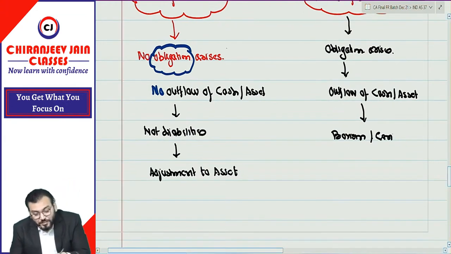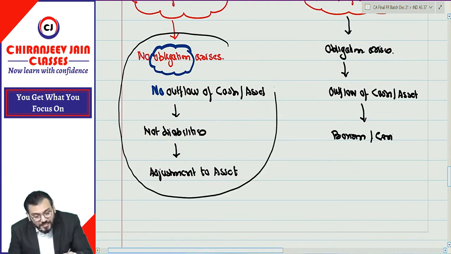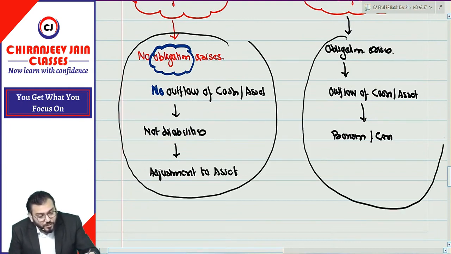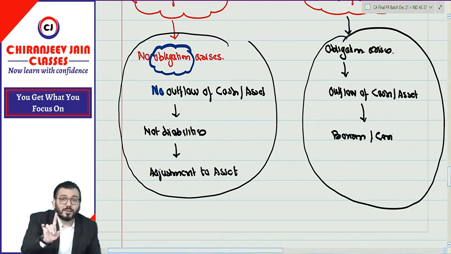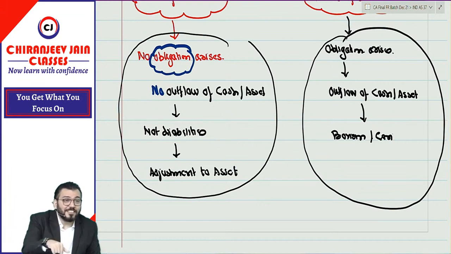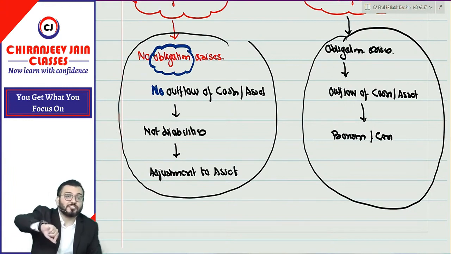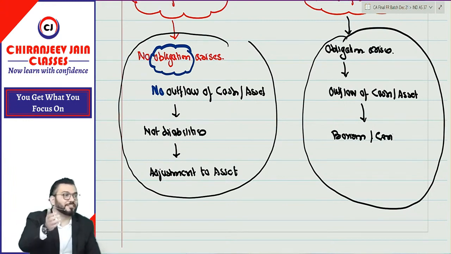Means can I say this is not covered under AS 29 and this is covered under AS 29? Yes or no? Means provisions which are covered under AS 29 are liability as per AS 29. If you have done the definition of provision as per AS 29, AS 29 says provisions are liability.